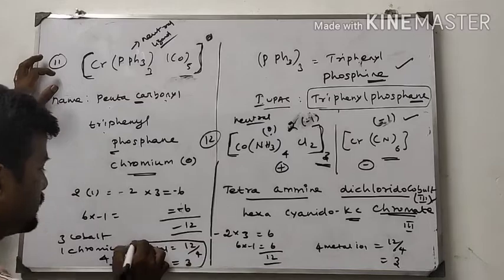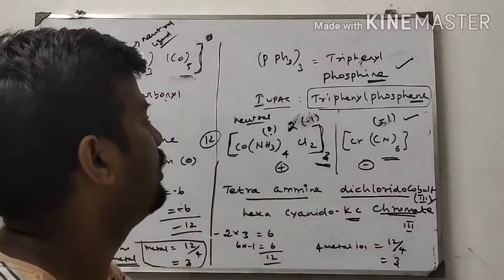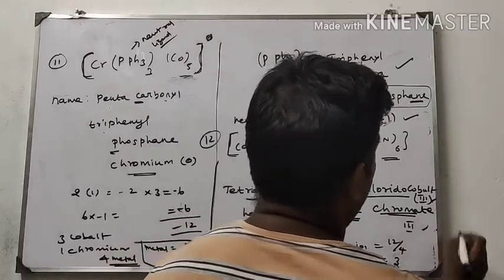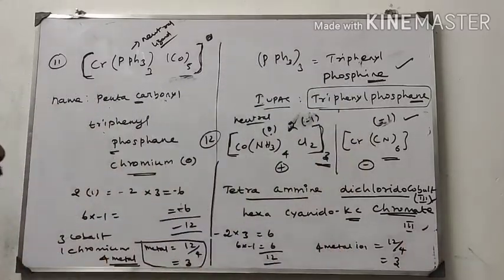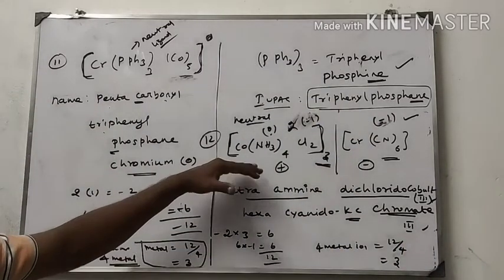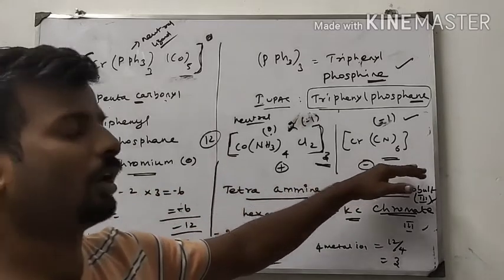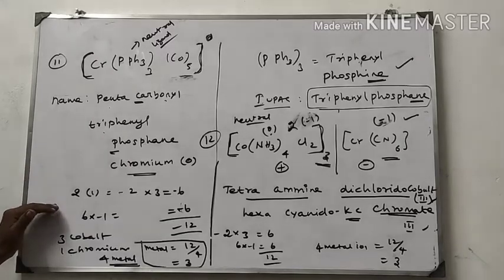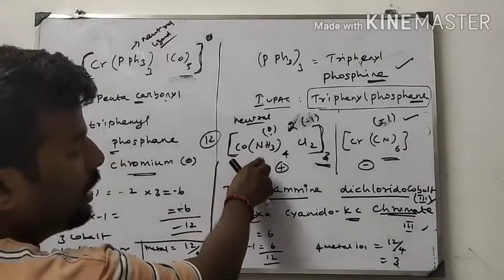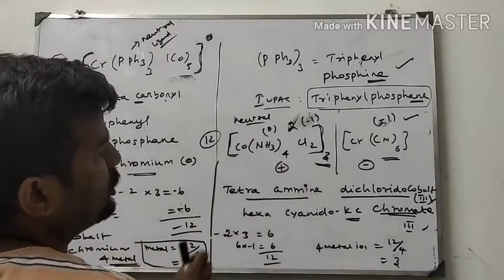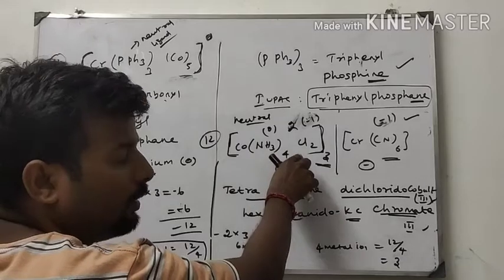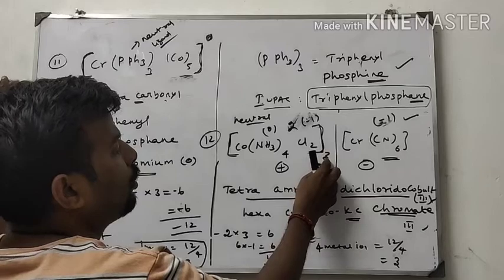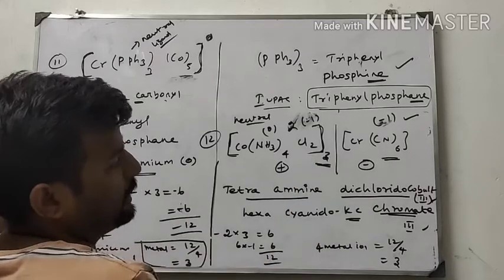Therefore, cobalt and chromium each have oxidation state 3. Understood? First, you have to write the cationic part. After that, you have to write the anionic part. How do we find the oxidation state? This way. The ammine is a neutral ligand, therefore the charge is 0. Chlorine is a negative ligand, therefore minus 1. 2 chlorines, 2 into minus 1, to the power 3, so minus 6.